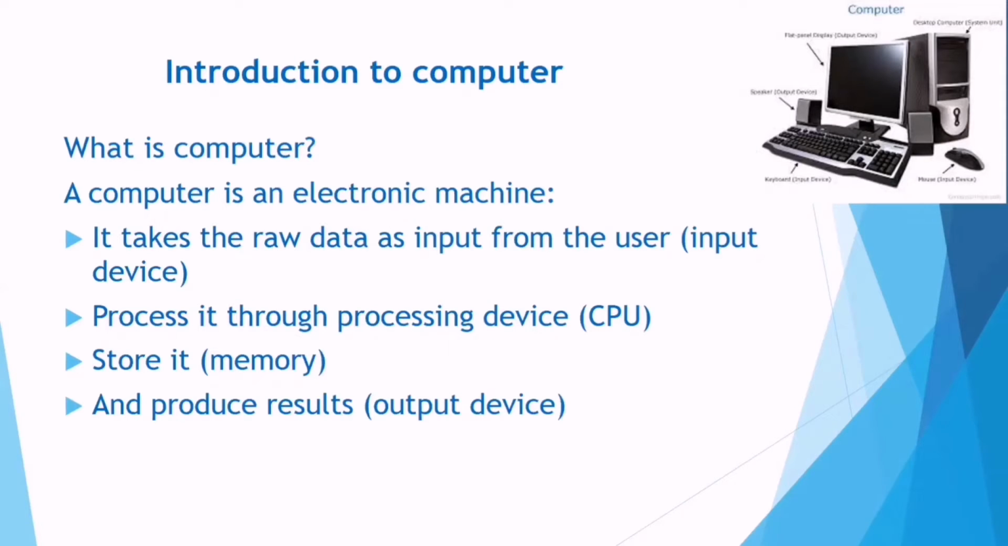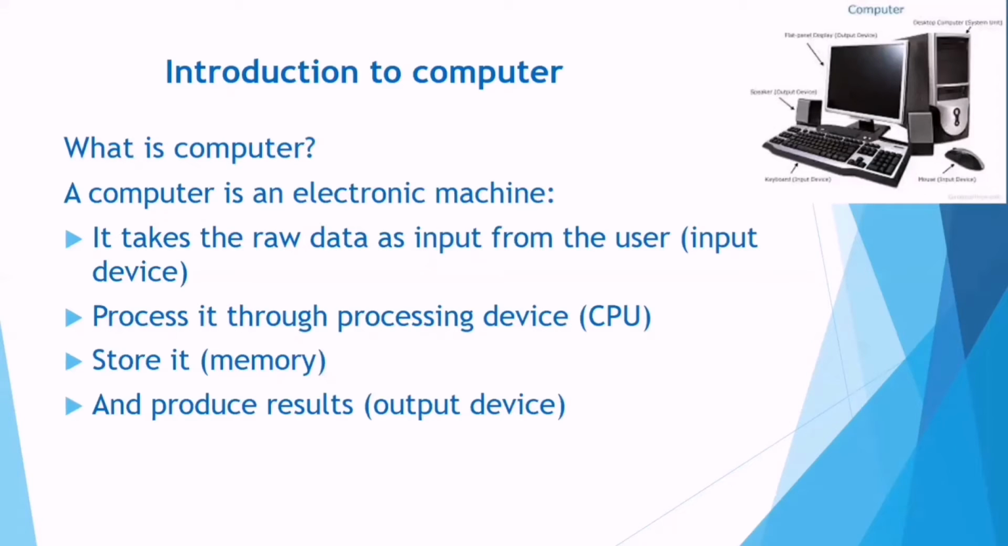It takes the raw data as input from the users through input devices, then processes it through a processing device like CPU, then stores it in memory and produces the result through an output device. All computers work with these components: input devices, CPU, memory and output devices. So the whole structure of a computer depends upon input devices, then CPU, memory and output devices.